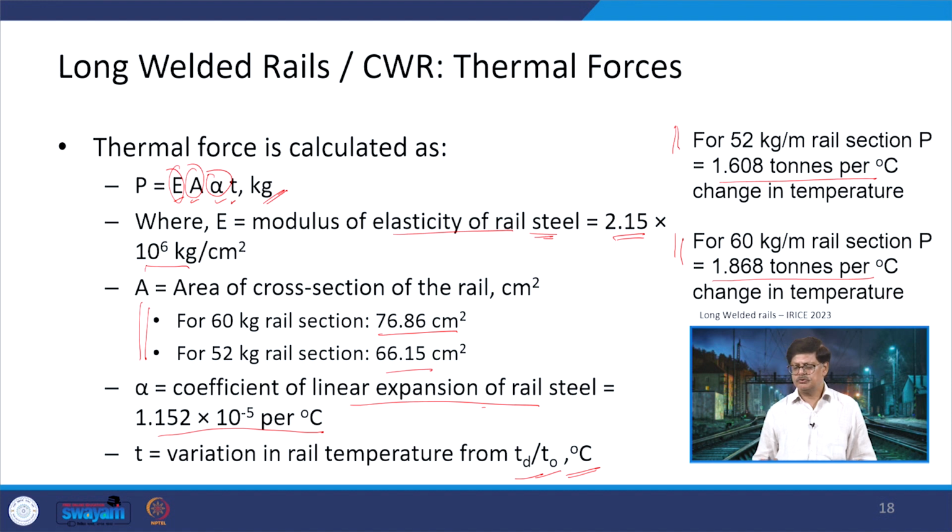So, we need to know about the change in the temperature, and if you input that change in the temperature here, that means if suppose it is 30 degree centigrade or 25 degree centigrade, 50 degree centigrade, whatever is the value, if you just multiply with that value 1.608 into that or 1.868 into that, depending on 52 or 60 kg per meter rail section, you will get an idea about the thermal force P.